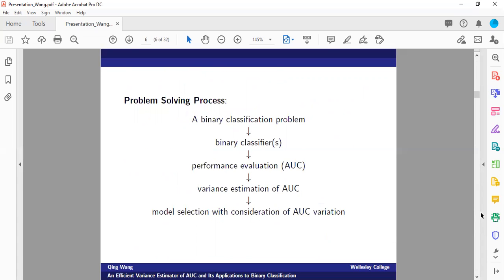Here I have summarized the flow for the entire problem-solving process. We start with a binary classification problem, and then we may consider different binary classifiers to address this question. This can be any of the binary classification methods I summarized in the earlier slide, or it can also be one particular method, but we consider using different numbers of predictors in the model. Regardless, often we have a set of candidate models under comparison.